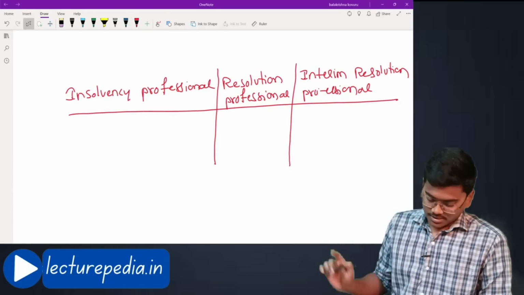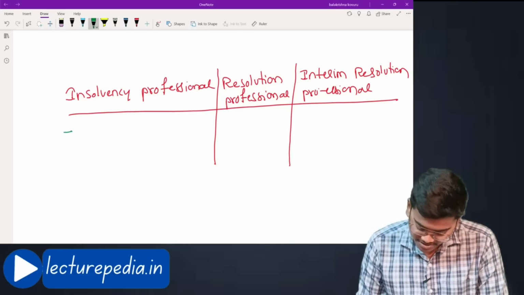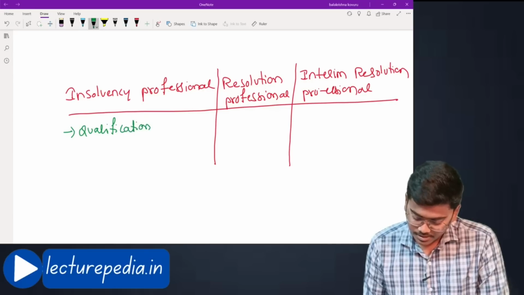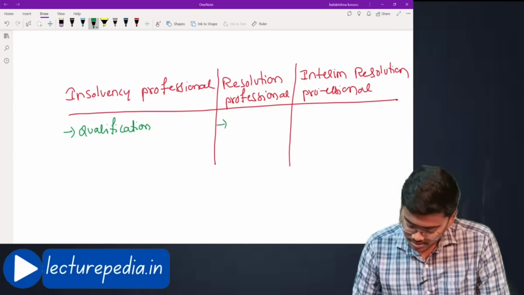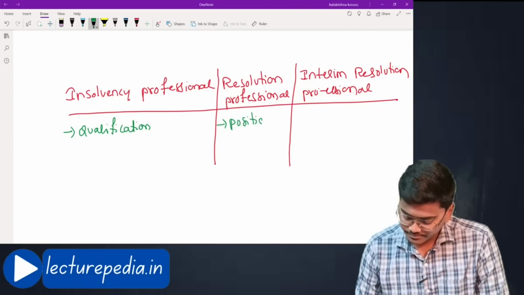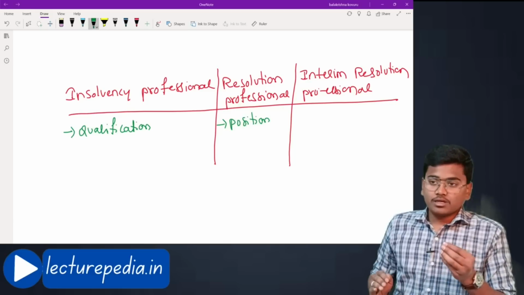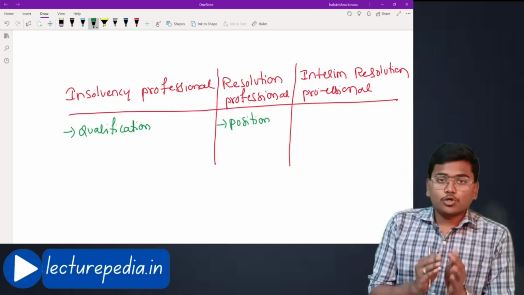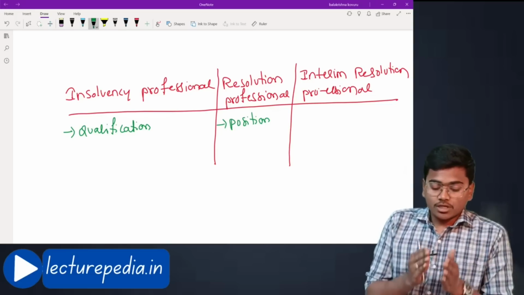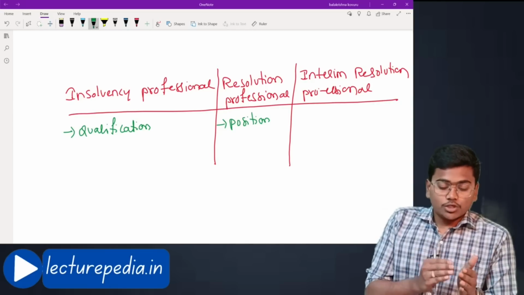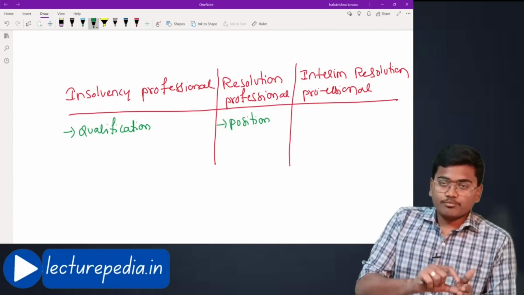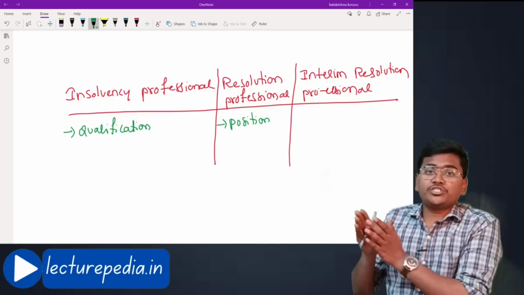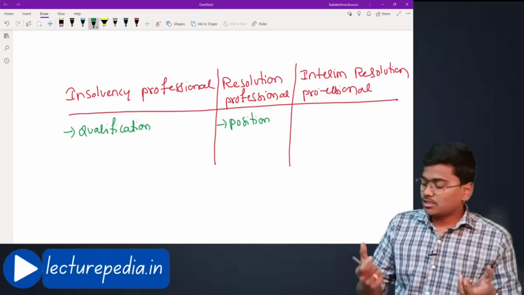Insolvency professional is a qualification, okay, and resolution professional is a position. For example, chartered accountancy is a qualification. If you pass chartered accountant, you are possessing a qualification. After passing the chartered accountancy, you came into practice and you are appointed as auditor of particular company. That is, you have been appointed as an auditor, which is a position. Chartered accountant is a qualification, auditor is a position.